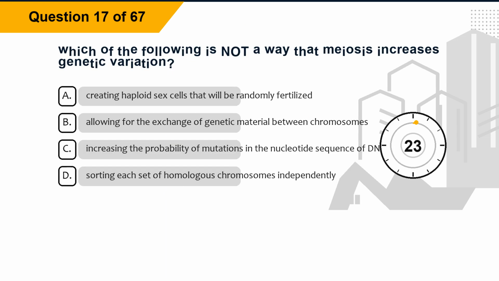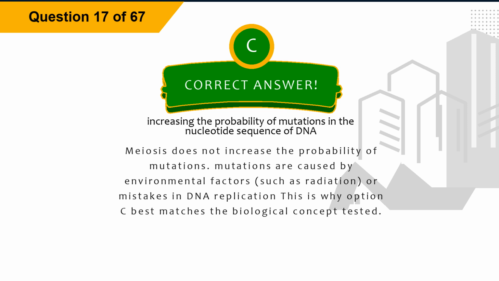Question 17. Which of the following is not a way that meiosis increases genetic variation? Option A. Creating haploid sex cells that will be randomly fertilized. Option B. Allowing for the exchange of genetic material between chromosomes. Option C. Increasing the probability of mutations in the nucleotide sequence of DNA. Option D. Sorting each set of homologous chromosomes independently. The correct answer is option C. Explanation. Meiosis does not increase the probability of mutations. Mutations are caused by environmental factors, such as radiation, or mistakes in DNA replication. This is why option C best matches the biological concept tested.